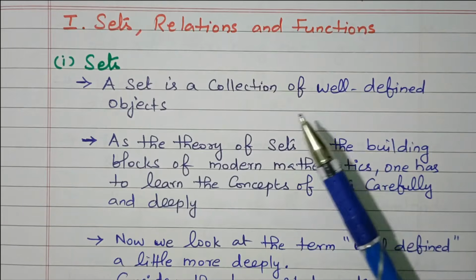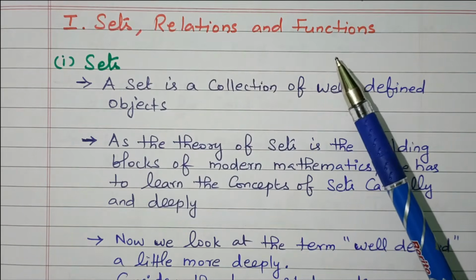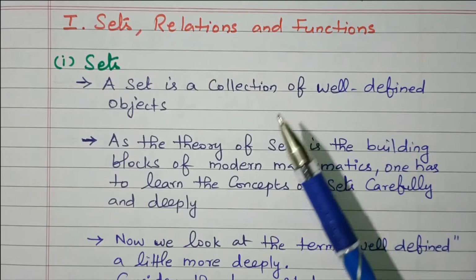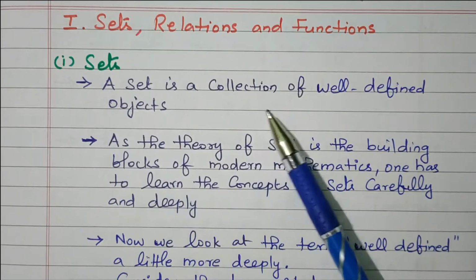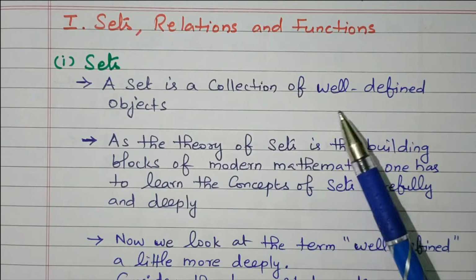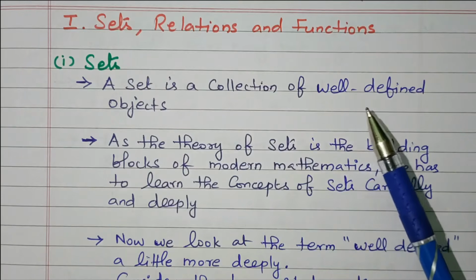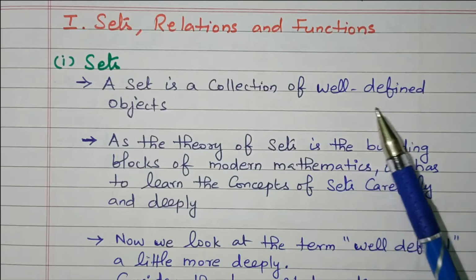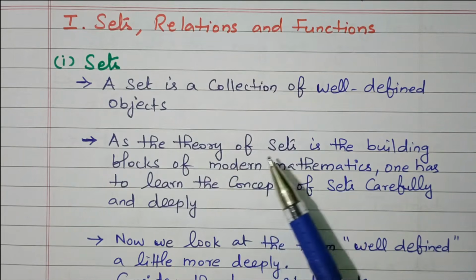Now we'll go to the topic: introduction about sets, relations and functions, one of the topics available in mathematics. First we'll see the set. A set is a collection of well-defined objects. The term well-defined is very important. Well-defined means it gives a clear-cut idea. The collection of well-defined objects is nothing but a set.